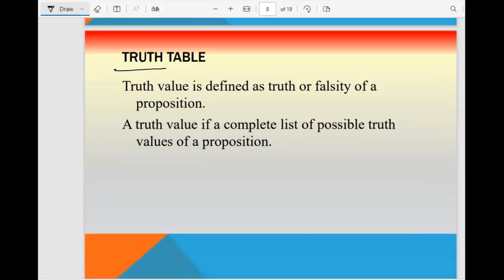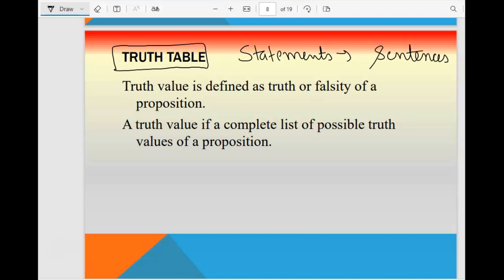Now the truth table. What is a truth table? See, all the logical statements we have covered in the previous slide are statements, and statements are sentences, right? Sentences are not so easy to read and it will take a little more time. So we have a truth table which will define the truth or the falsity.